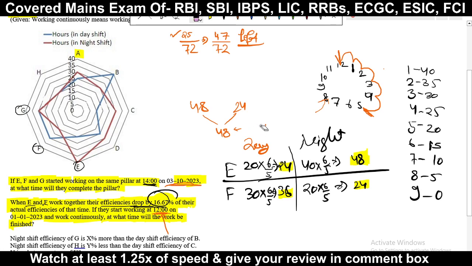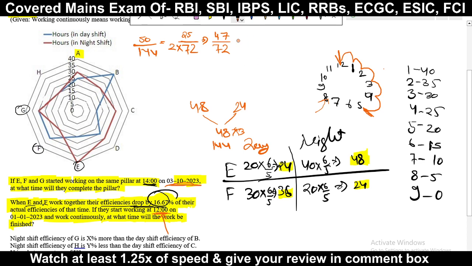So how can I make these two equal, this and this? By which number can you multiply this and this so that they become equal? I will multiply this by 2, and here I will multiply this by 3. Okay, then no problem. We will assume their LCM as 144, and here it will be 144 out of 50. Out of this, 50 work is done.